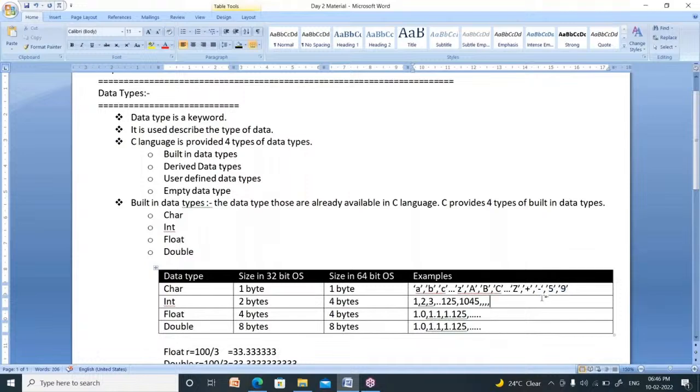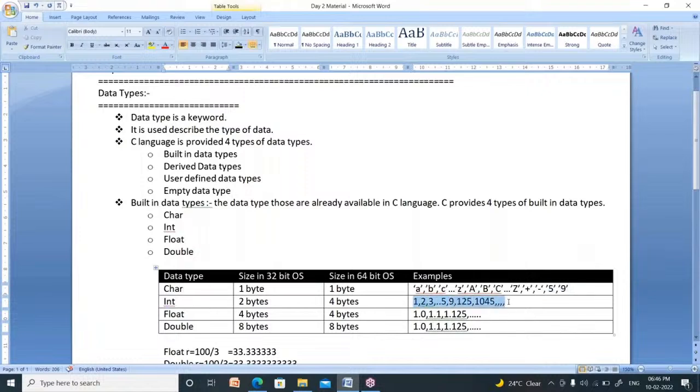Please remember this: it is a number in character format. These are numbers in integer format, 5, 9. These are numbers in character format. Identify the difference.